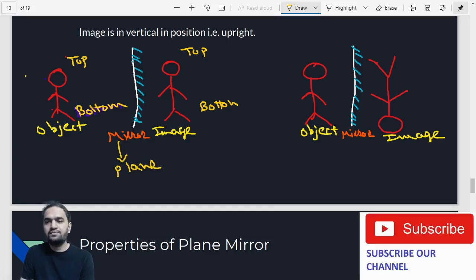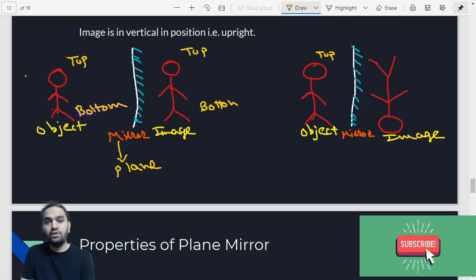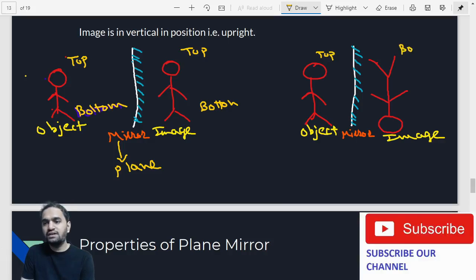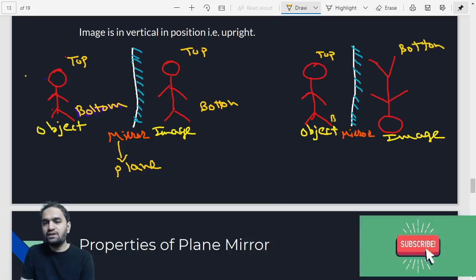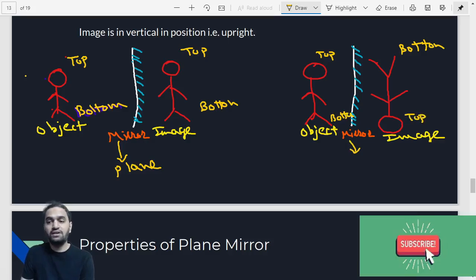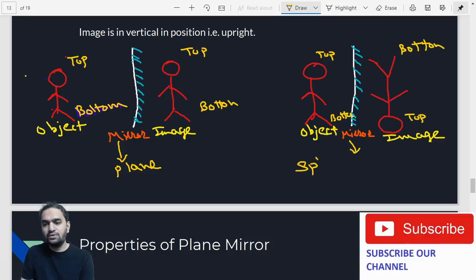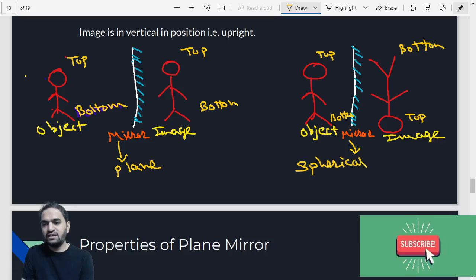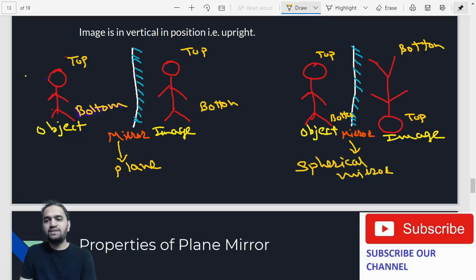And suppose let's say your top is getting converted to bottom. You can see in this kind of mirror, the top is getting converted to bottom, and the bottom is converting to top. What kind of mirror is this called as? This is called as spherical mirror. This is not in your syllabus, but you can just remember that this is called as spherical mirror. So this is upside down image.